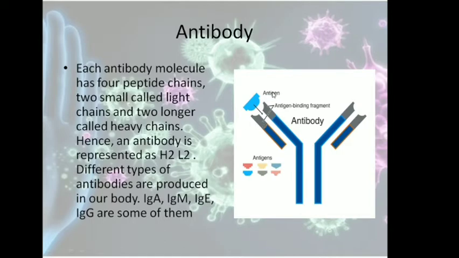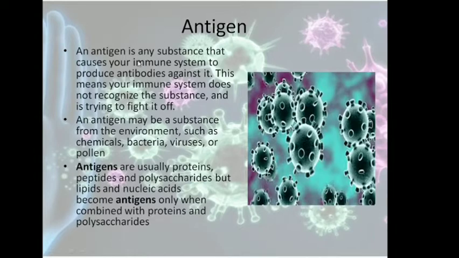So let us see what is an antigen. An antigen is any substance that causes your immune system to produce antibodies against it. This means that your immune system does not recognize the substance and is trying to fight it off. You can see here any organism has some surface markers, and the antibodies will act against any surface marker which is not present in our cells. So our antibody will recognize the surface markers of our cells, but any markers or antigens which do not belong to our body will be destroyed by the antibodies.